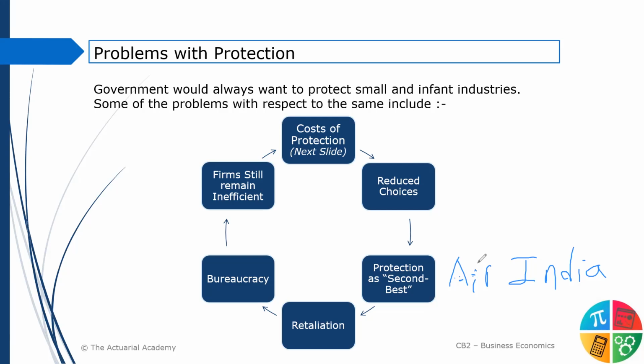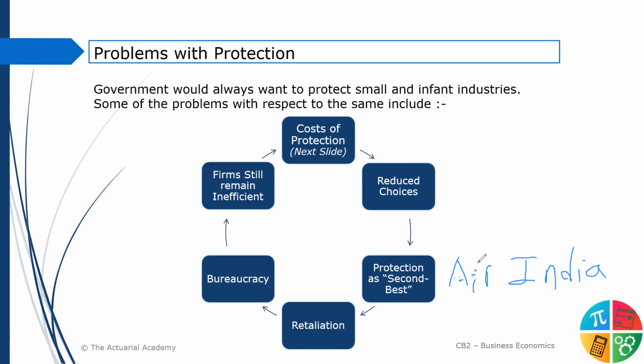And firms could still remain inefficient. So even after all that saving, all the "bachao, company ko bachao", after some time they are still inefficient. They still cannot come out of their zone. So rather than doing that, just let it go, just let it become bankrupt, whatever.